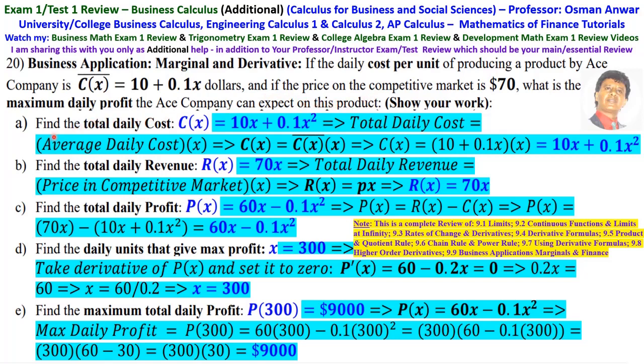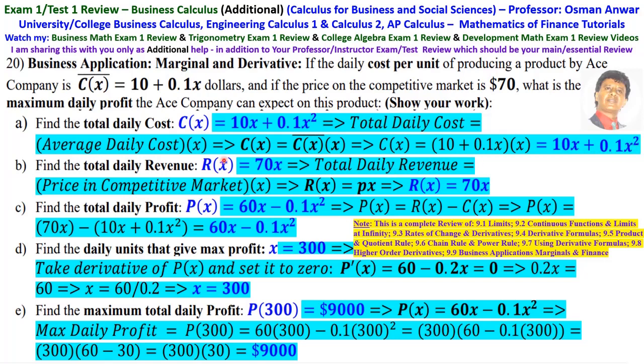First, find the total daily cost. So the total daily cost C of x is C bar of x times x, which is 10 plus 0.1x times x, which is 10x plus 0.1x squared.